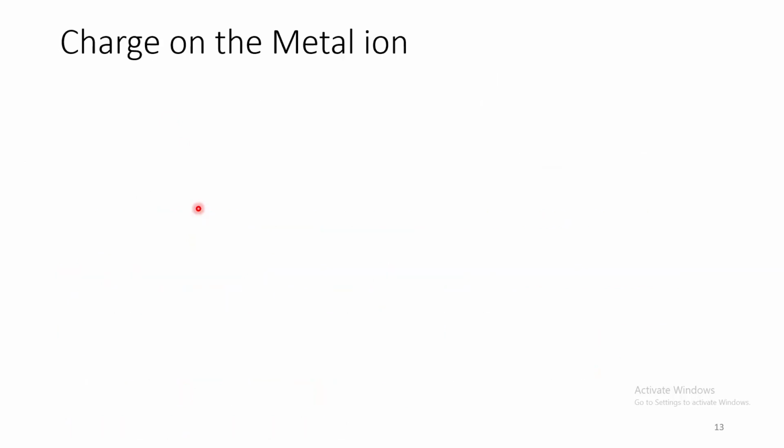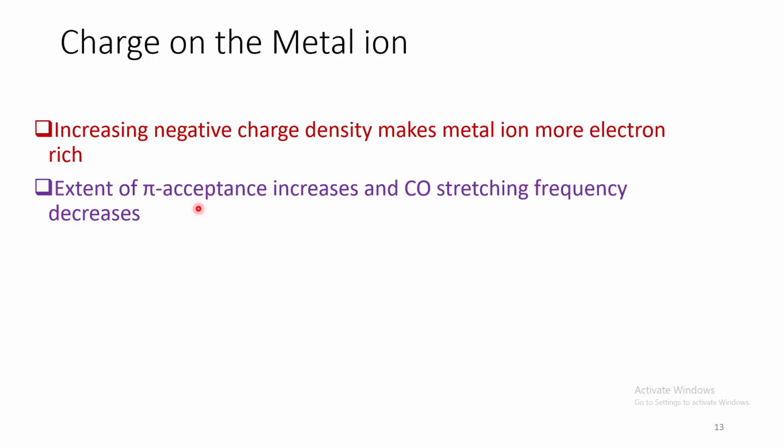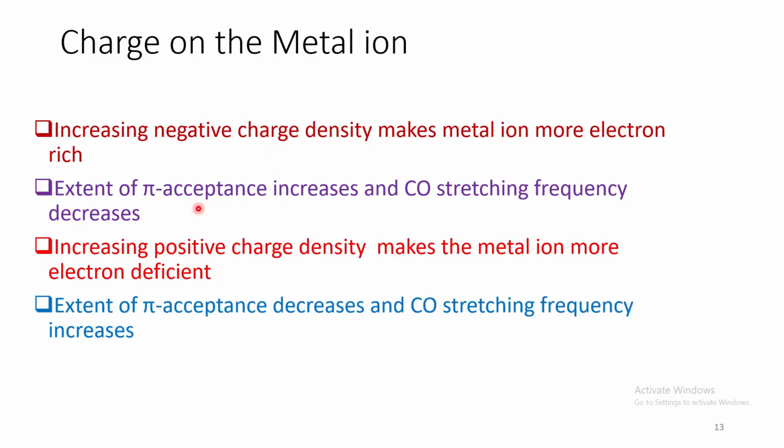Now come to the next factor, charge on the metal ion. Increasing the negative charge density makes the metal more electron rich. That enhances the extent of pi acceptance. As a result, carbonyl stretching frequency decreases. Now, if we increase the positive charge density, then the metal will become more electron deficient. As a result, the extent of back donation will decrease, which will increase the carbonyl stretching frequency.